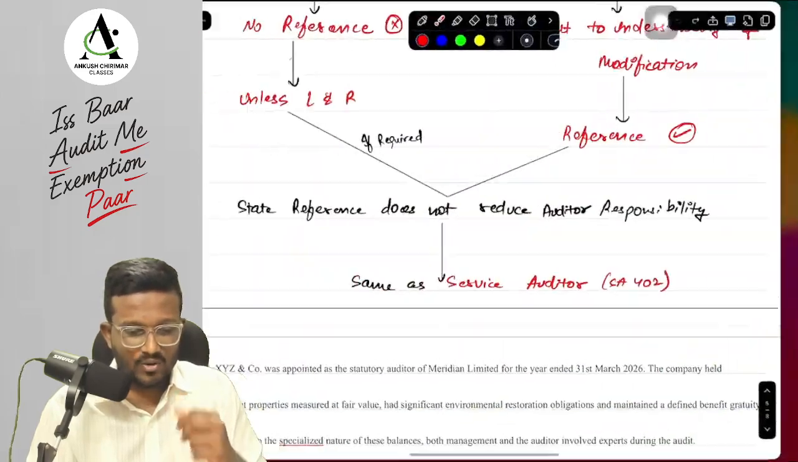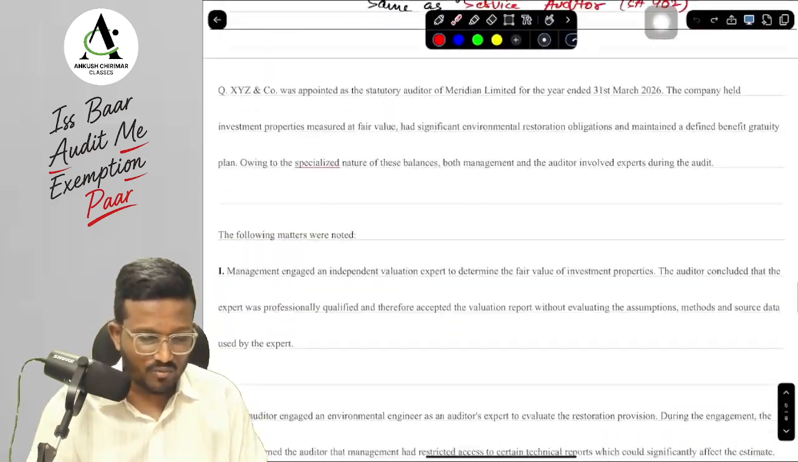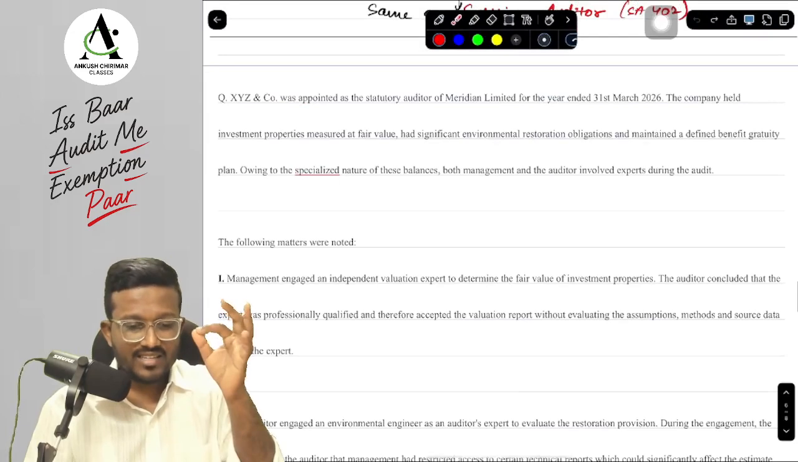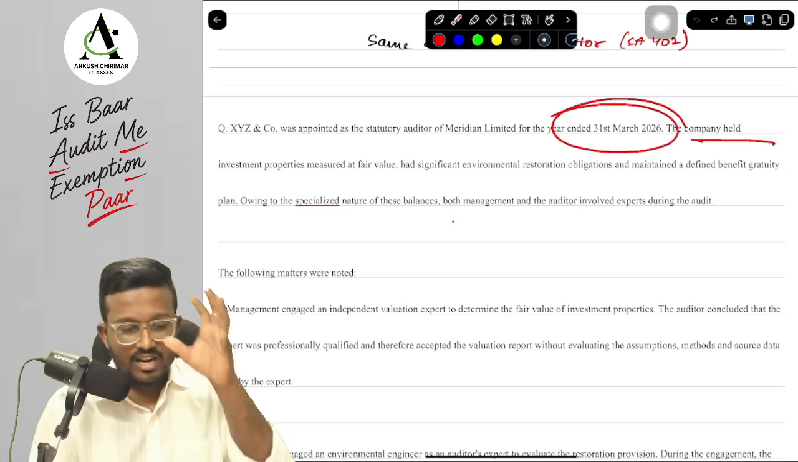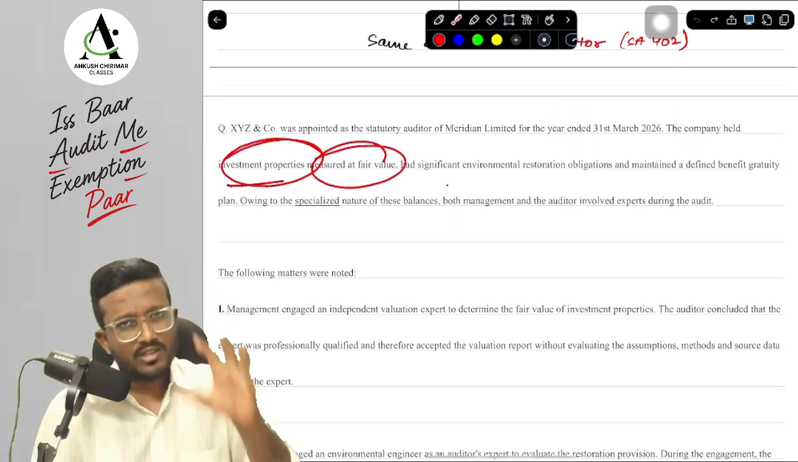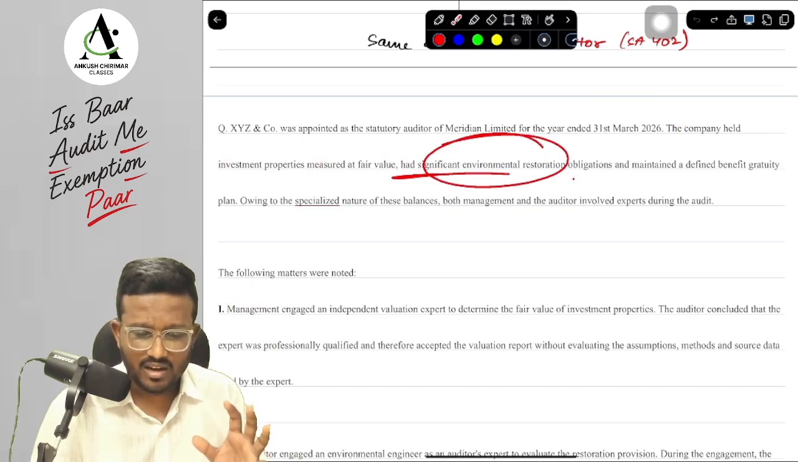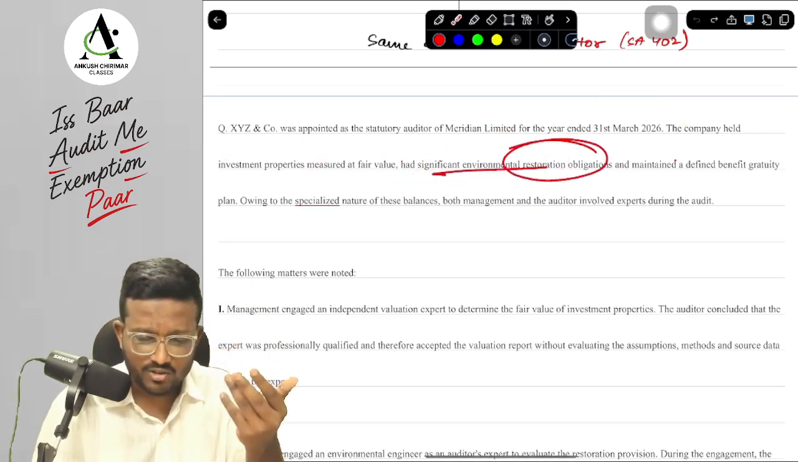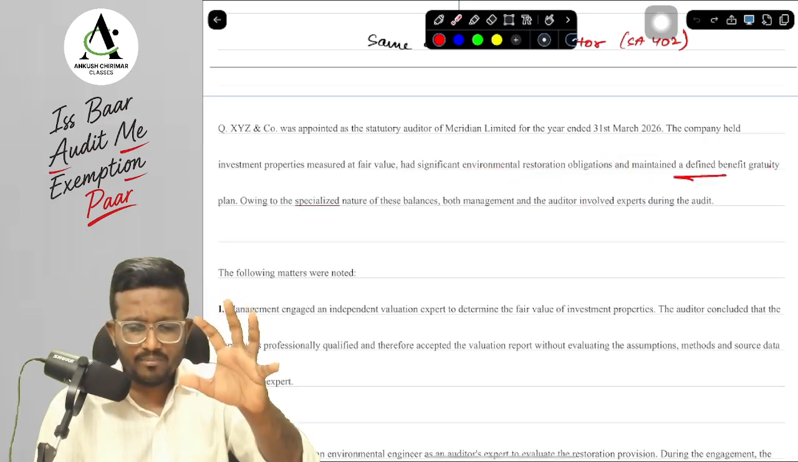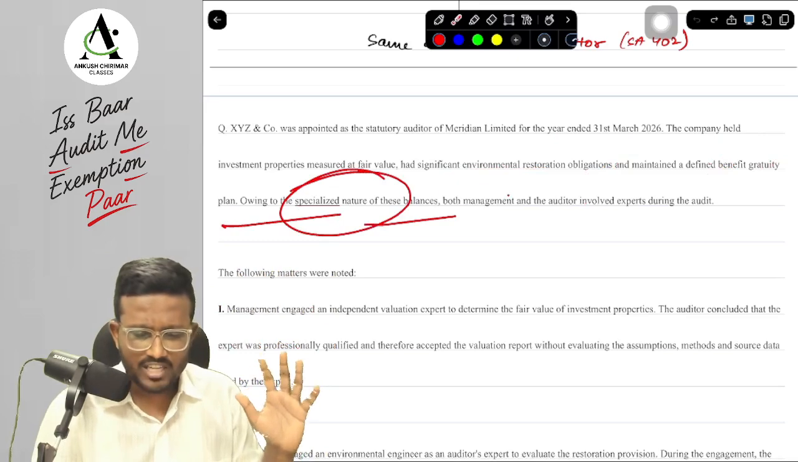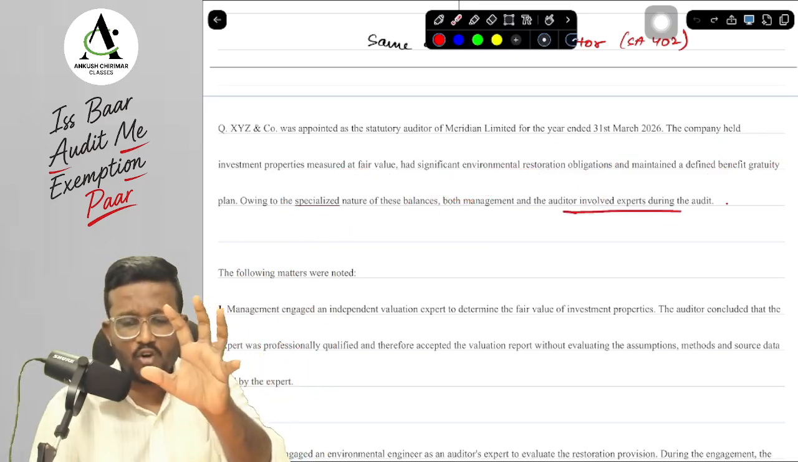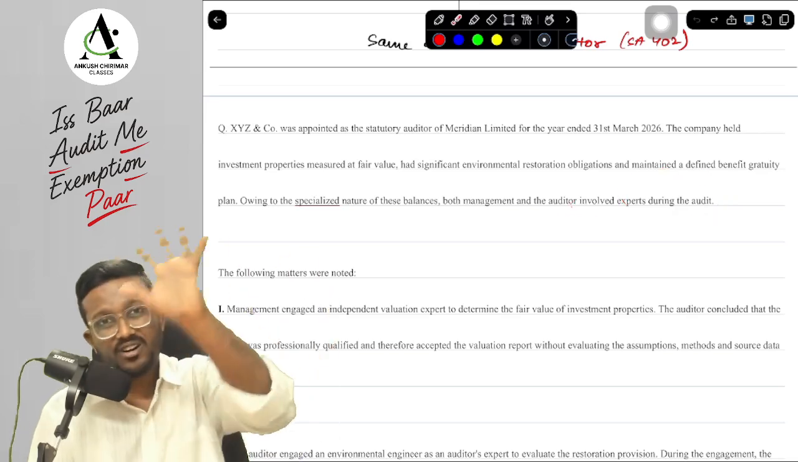Look at over here, we are going to do one MCQ and you have to tell me the answer in the comments. So what is happening over here is, there is XYZ company which is appointed as statutory auditor of this particular company for the year ended this particular date. Now the company is holding investment properties which are measured at fair value, they have a significant environmental restoration obligation, and they have also maintained a defined benefit gratuity plan. This is everything related to FR. Now, owing to the specialized nature of these balances, both management and auditor have involved their experts. So management has their expert and the auditor also has an expert.